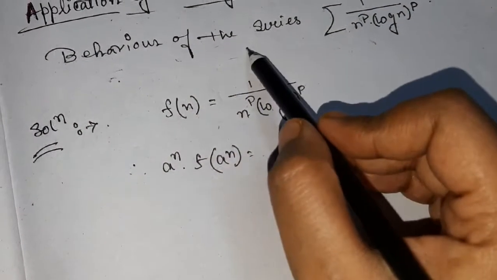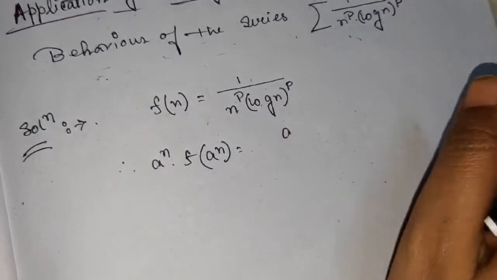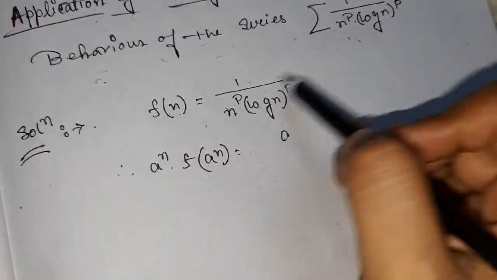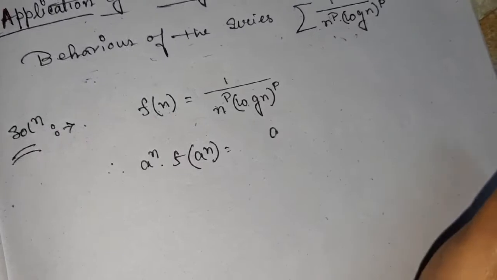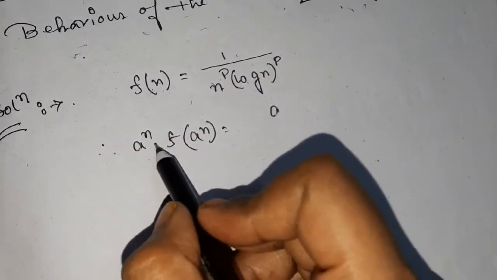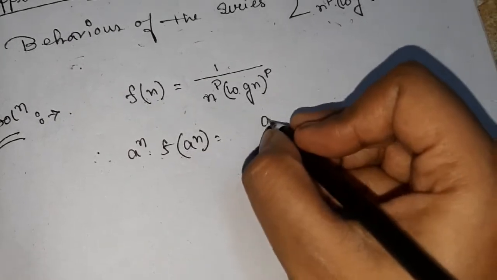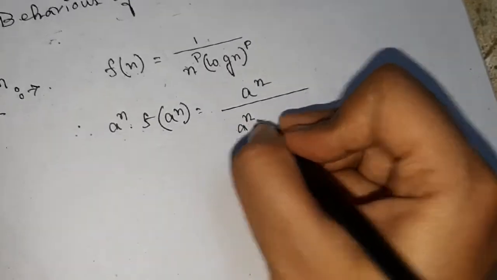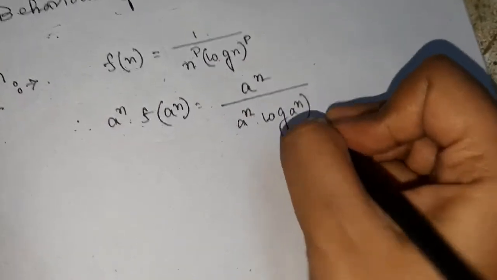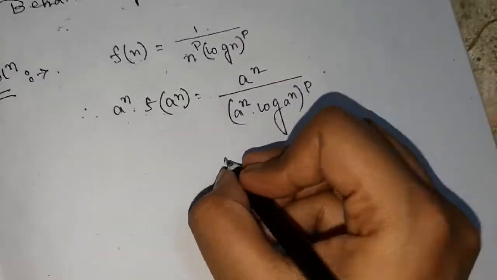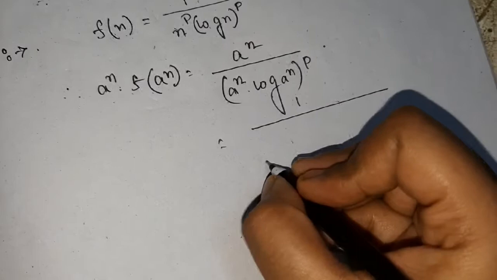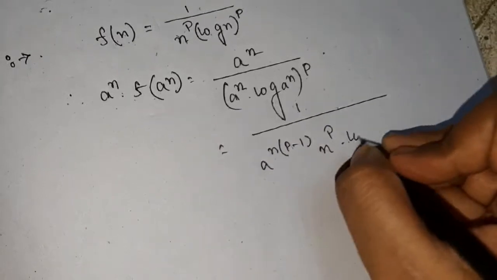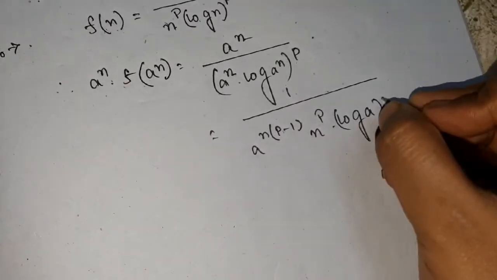Now, to study the behavior of the series, using Cauchy's condensation test is the application of it. So I'm taking my fn equal to the nth term of the given series, and try to consider a to the power n into f of a to the power n. So it will be a to the power n by a to the power n into log of a to the power n whole to the power p. If I simplify it, then I will get 1 by a to the power n into p minus 1, n to the power p, log a whole to the power p.